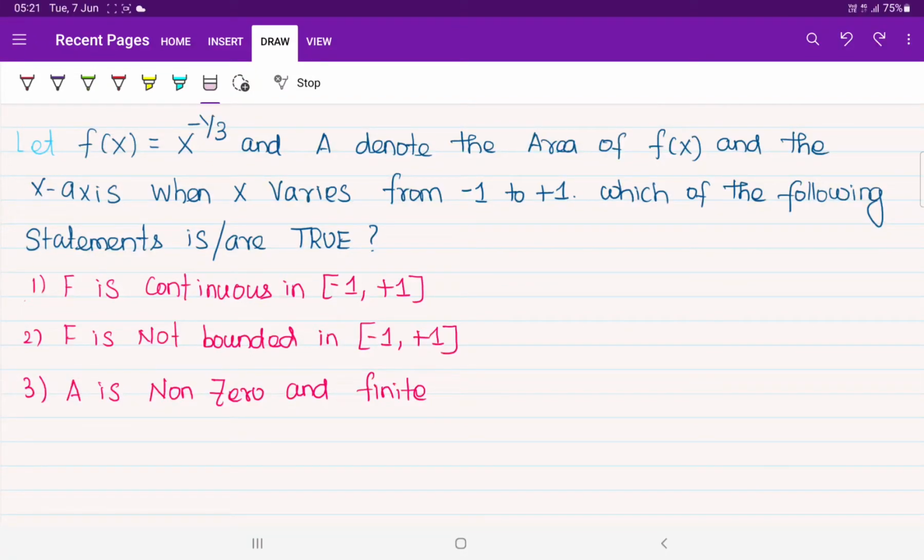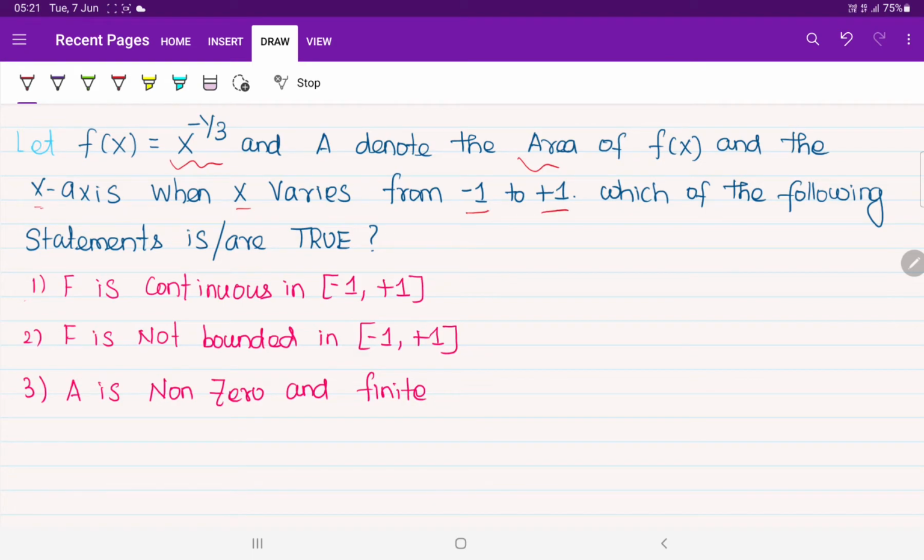In this lesson, we are going to learn one more type of integration function. Just observe the question. Let us look into the solution for the question. The question is, the function f of x equal to x power minus 1 by 3, where a stands for the area of the function and x is the x-axis. The value of x varies from minus 1 to plus 1. Which of the following statements are true?